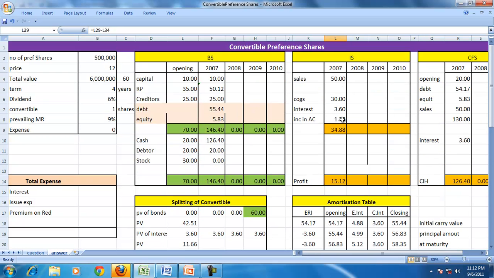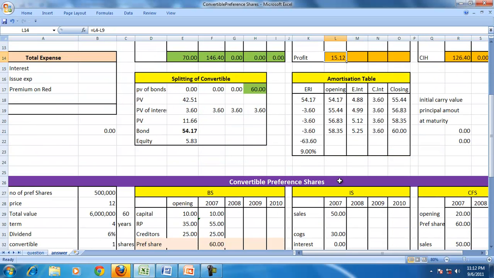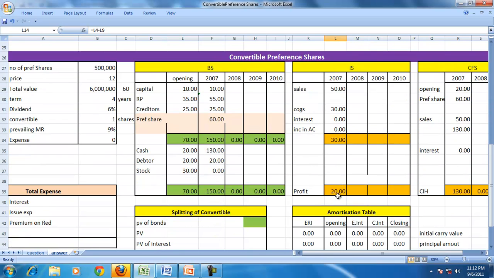Profit has gone up from 15.12 to 20, and the cash has no change because we are assuming that the balance will not be treated as an interest but will be treated as a dividend, and the dividend is the same amount. So no change in the cash.